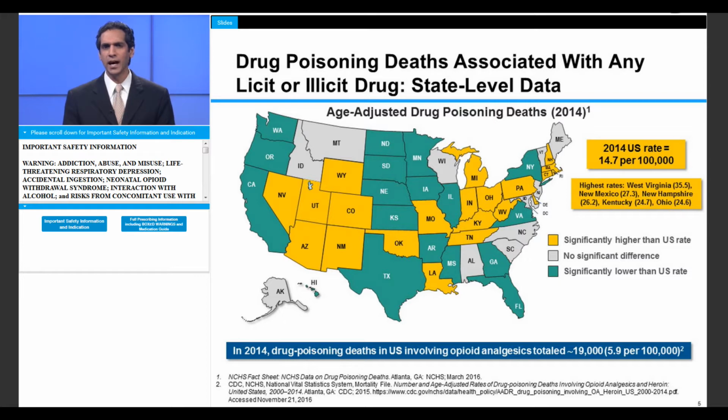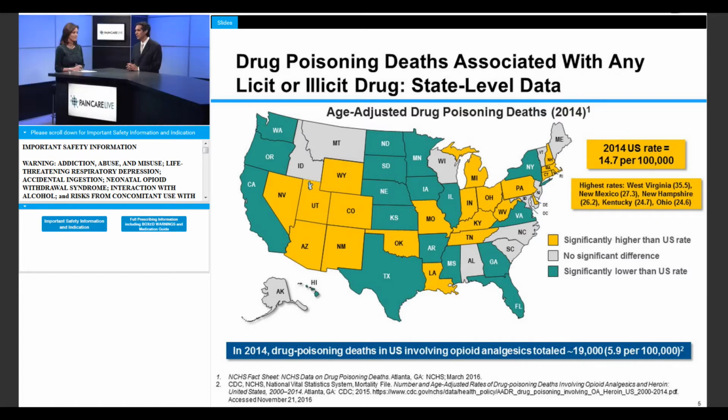The 5 states with the highest drug overdose death rates were West Virginia, New Mexico, New Hampshire, Kentucky, and Ohio. Furthermore, U.S. drug poisoning deaths in 2014, specifically involving prescription opioid analgesics, totaled nearly 19,000, or 5.9 per 100,000.